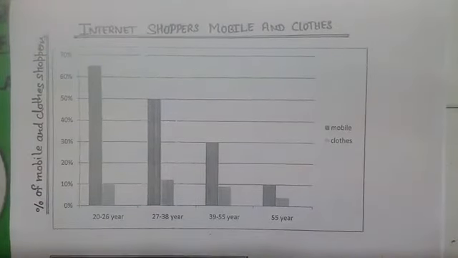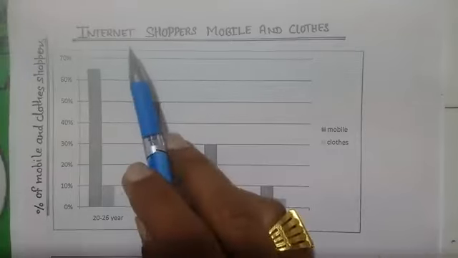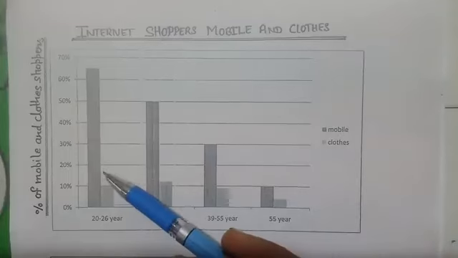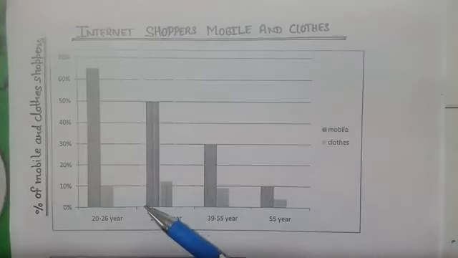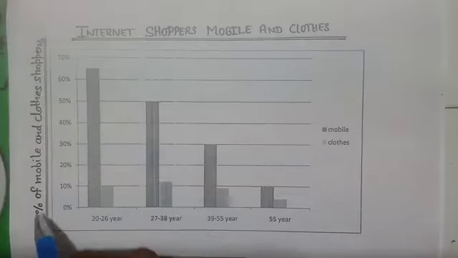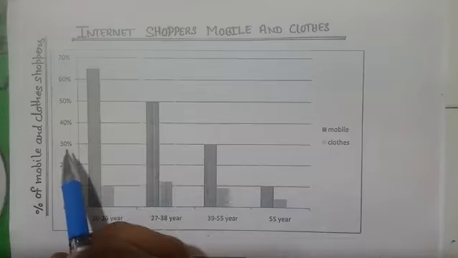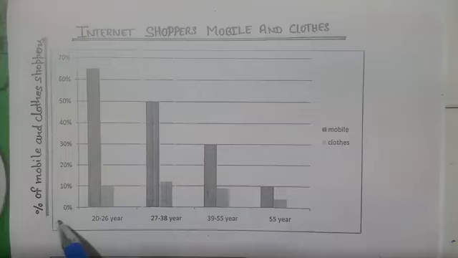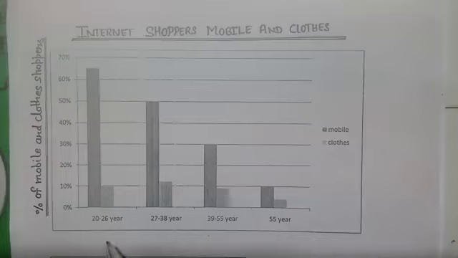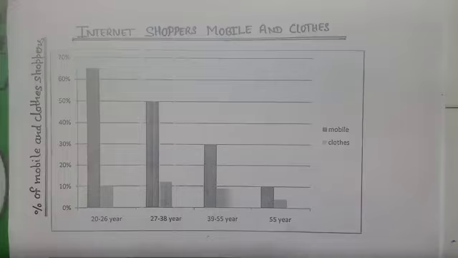First of all, what is the main thing here? That is internet shoppers, mobile and clothes. This area is related to mobile and this area is related to clothes. Here is written percentage of mobile and clothes shoppers. That is on this axis, the Y-axis, and the percentage starts from 0 and continues up to 70. On this x-axis the age groups are given and there is no year here, so which tense we have to use and how we have to write.